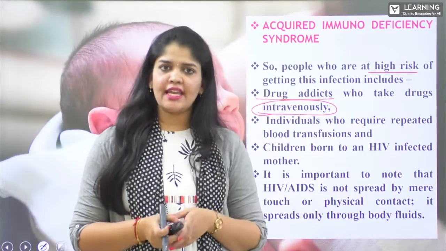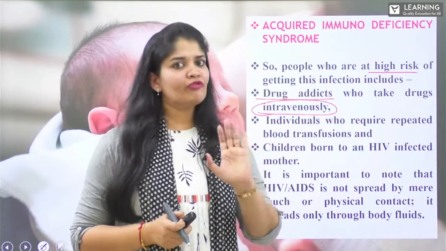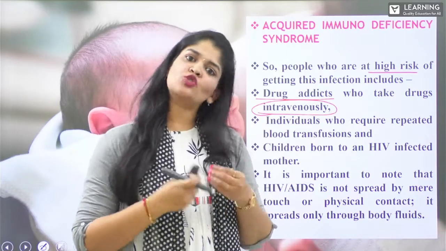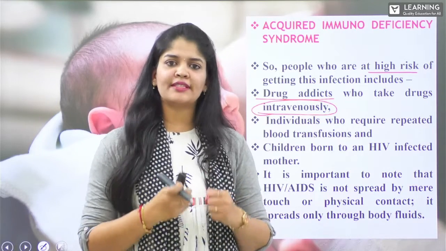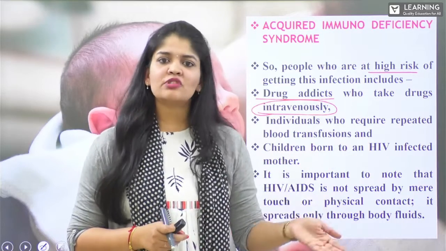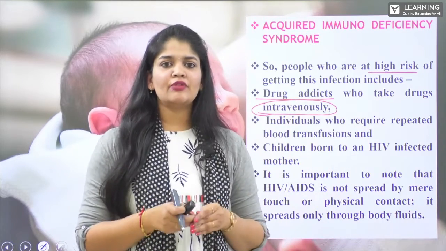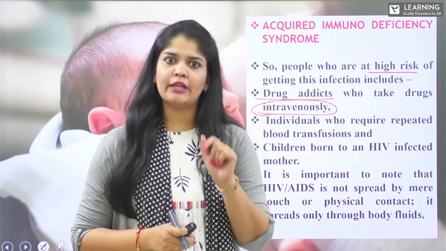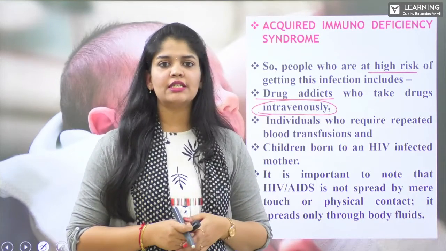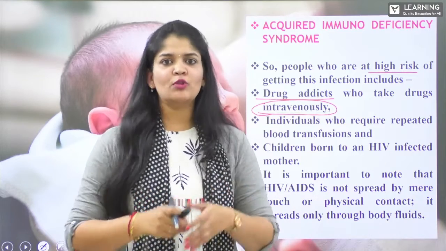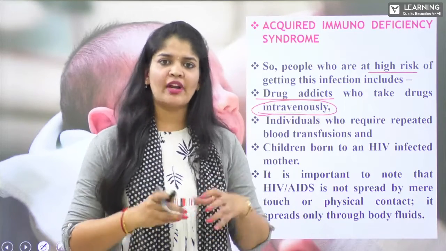If a person is infected with the HIV, we know that once it enters, it has to proliferate and show its effect on the important cells of the immune system, that is, T4 cells as well as macrophages. Therefore the number of T4 cells, which are otherwise called T helper cells, decreases. We know how important these T helper cells are to the immune system. They are very, very important for providing immunity.